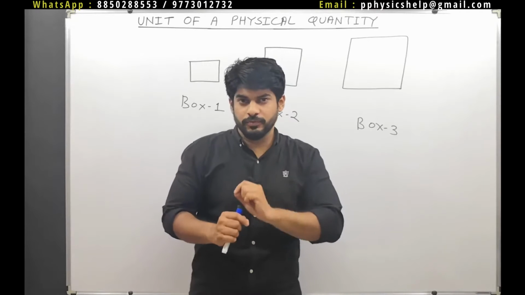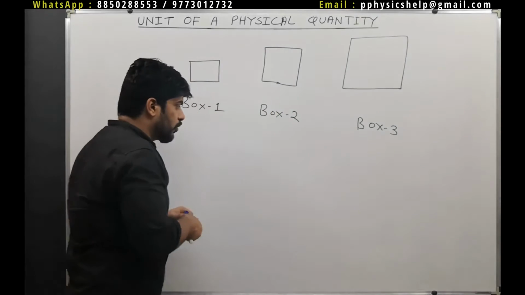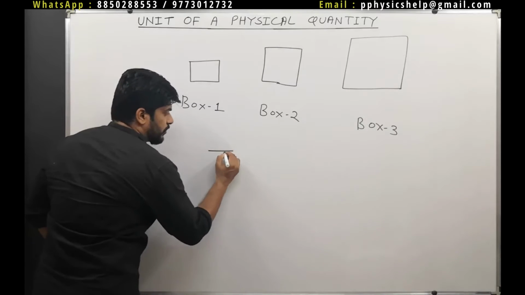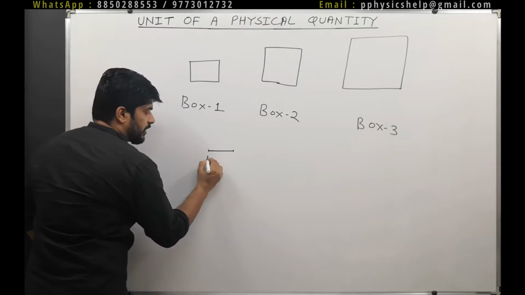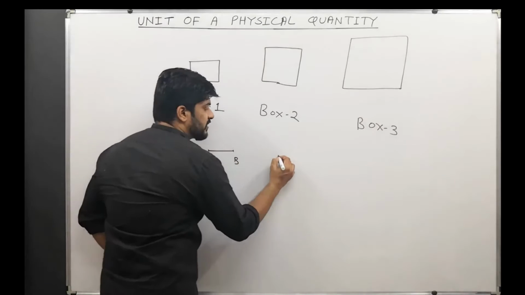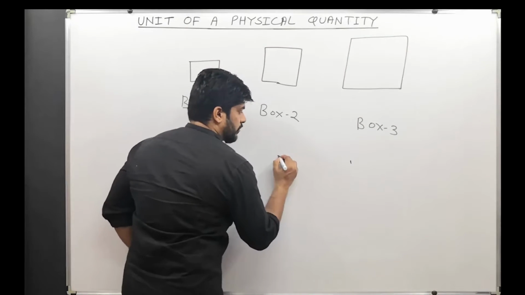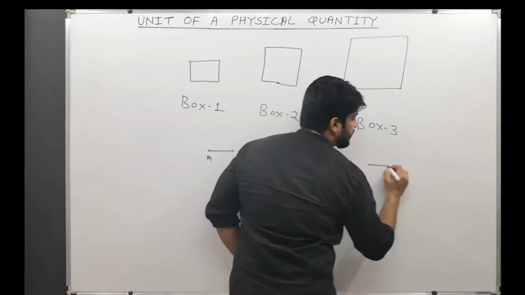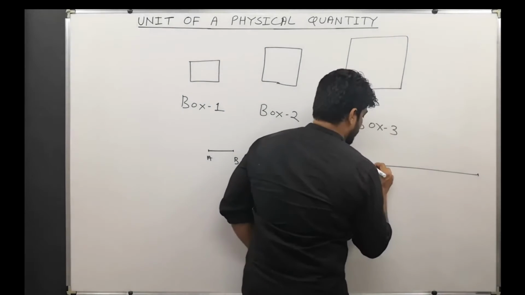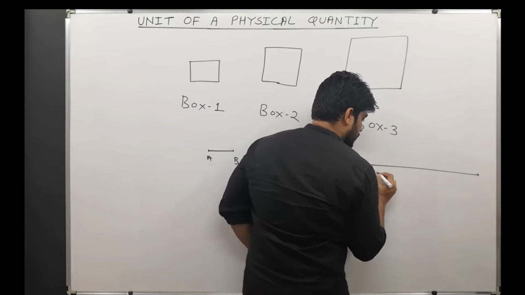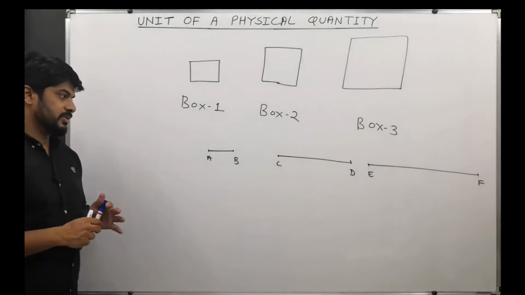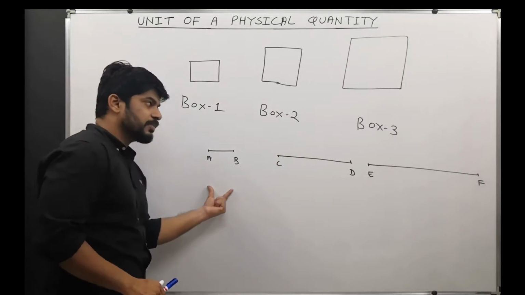Let's say this AB, something like this CD, and you can see this also, EF. You can check these three lines. AB has some length.